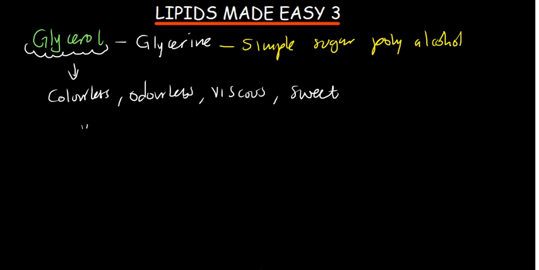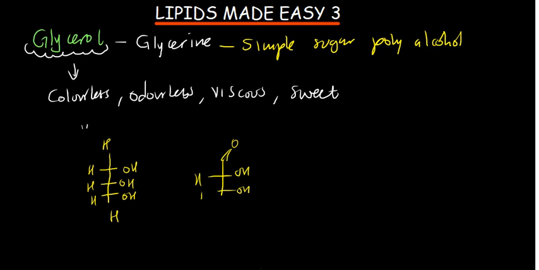Now you saw the structure which I drew. Most of the time we are going to see this drawn in skeletal form. So I'm going to draw this. I'm going to put 3 carbons like that. This is going to be the OH, this is going to be the OH, this is going to be the OH, and then hydrogen, hydrogen, hydrogen, hydrogen, hydrogen. If it was glyceraldehyde, it would have been a double bond with oxygen there, and then OH, OH, and the rest are going to be hydrogens like that. So that's the difference.